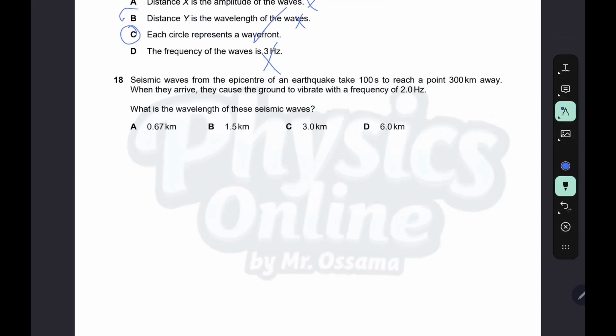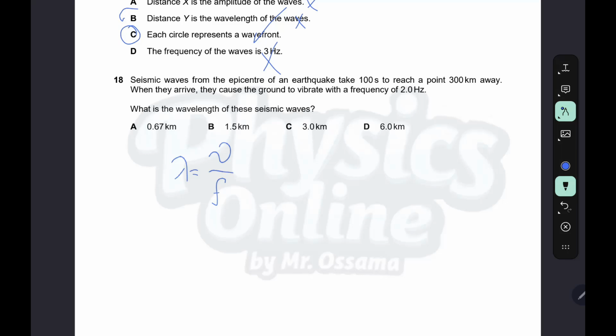A seismic wave from the epicenter of an earthquake takes 100 seconds to reach a point 300 kilometers away. When it arrives, it causes the ground to vibrate with a frequency of 2 Hz. What is the wavelength of these seismic waves? We want the wavelength. Wavelength equals v over f.